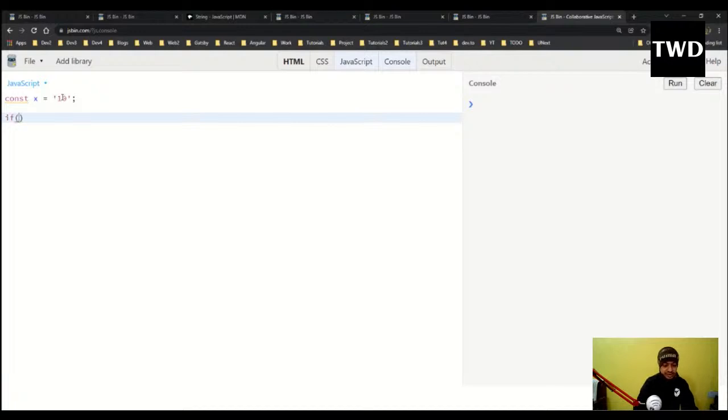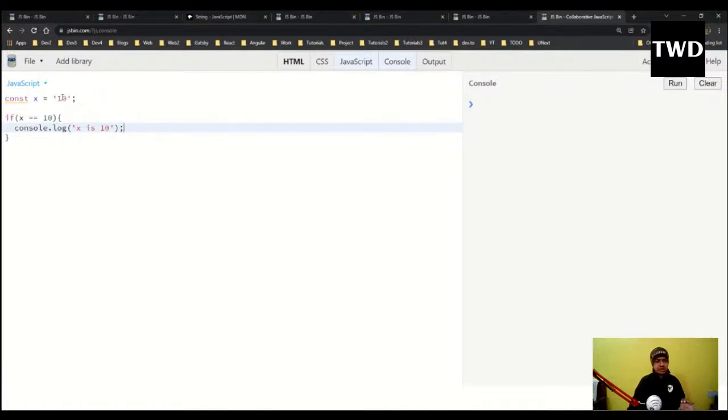That is very important to understand. If x double equal to 10, then console.log("x is 10"). The if-else statement is exactly similar to what we have in other programming languages. Those who have learned C, C++, Java, it is like this. Those who have not learned it, you have to understand it a bit more, and please contact me if you have never heard of if and else.